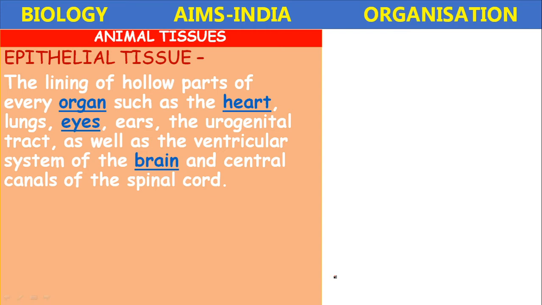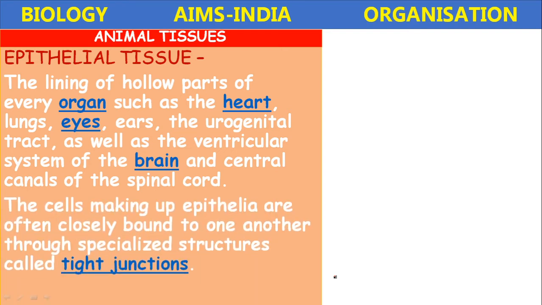This hollow space is present in the different organs such as heart, lungs, eyes, ears and urinogenital tracts, as well as the ventricular system of the brain. Okay, the ventricles present in the brain, and the central canals of the spinal cord are also lined by epithelial tissue. That is the location of epithelial tissue.